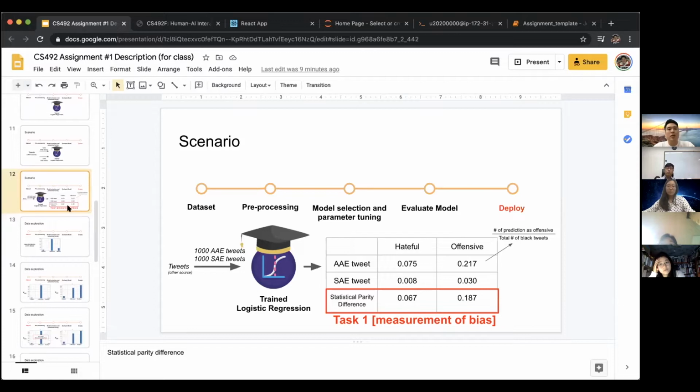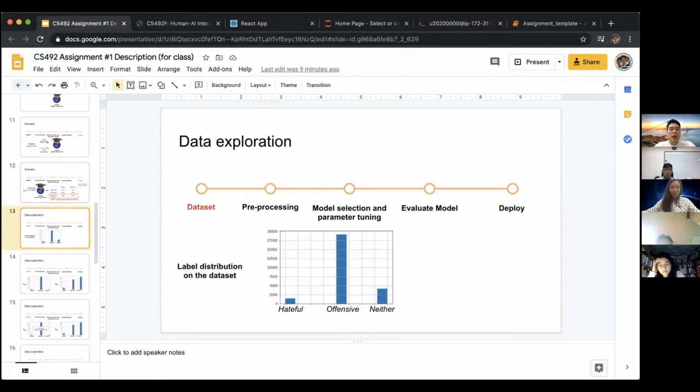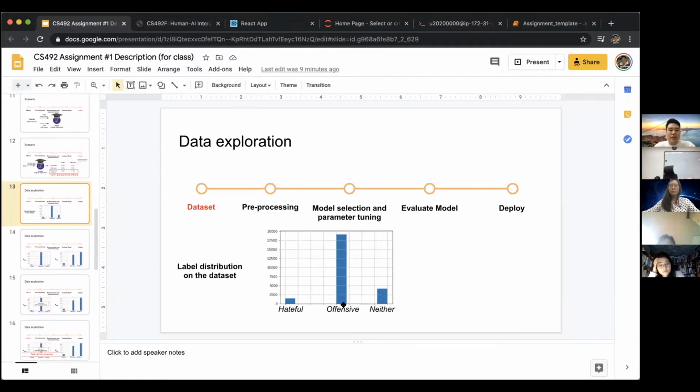So far, we talked about model building. And with this computation, we realized that there is a bias in our model. The next question is, what actually happened? Why is this bias happening? So we go back to our data set and look at the distribution of labels. Let's say our data set consists of 20,000 tweets. If we plot the distribution of labels, you can see that there is a large amount of offensive labels.